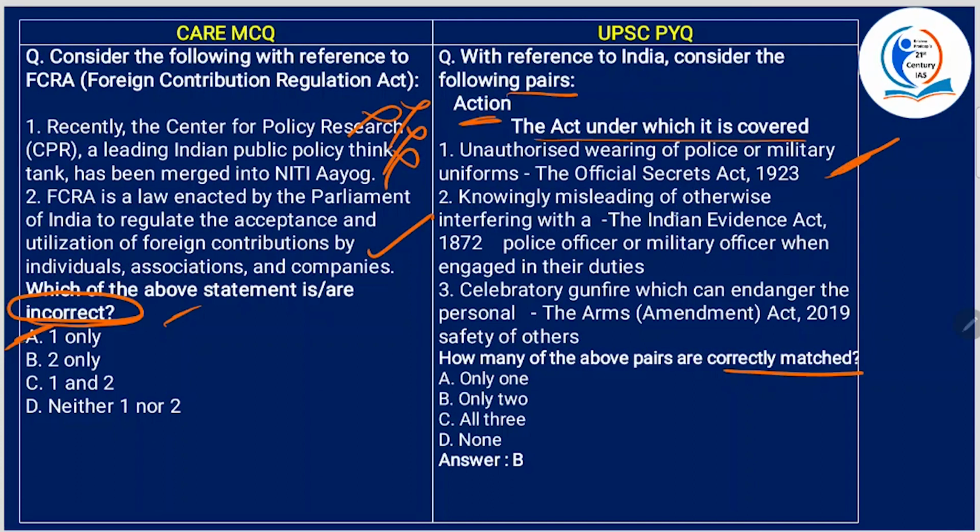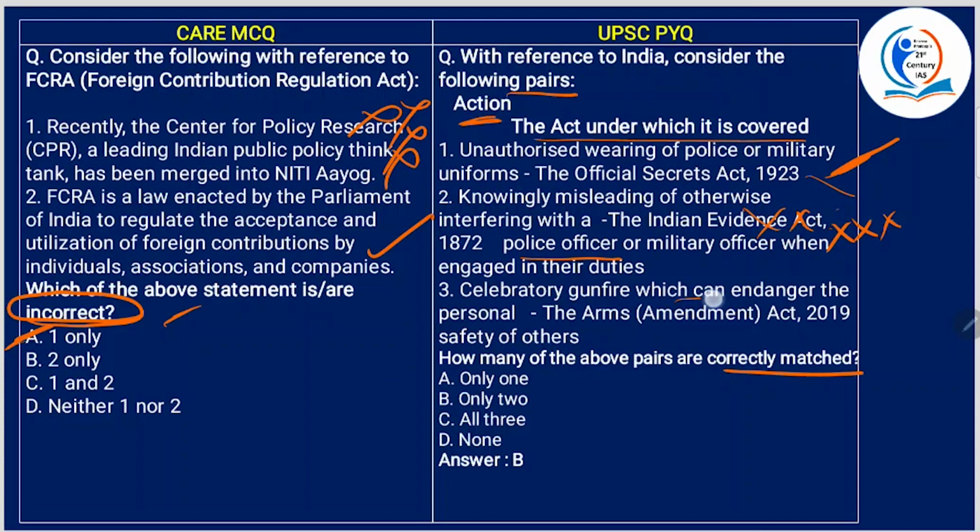Now, knowingly misleading or otherwise interfering with a police officer or military officer when engaged in their duties: The Indian Evidence Act of 1872. No, this is also wrong because it is also part of Official Secrets Act of 1923. What does it say? That no person in the vicinity of any prohibited place shall obstruct, knowingly mislead, or otherwise interfere with or impede any police officer or any member engaged on guard, patrol, or other similar duty in relation to prohibited place. Alright, so this is not Indian Evidence Act, it is also Official Secrets Act. So this is gone.